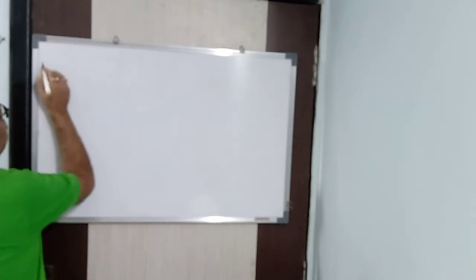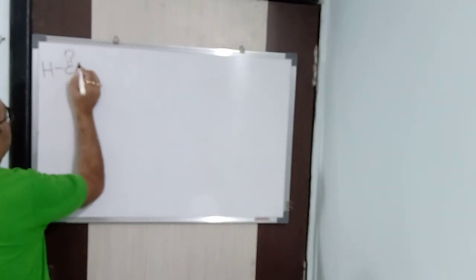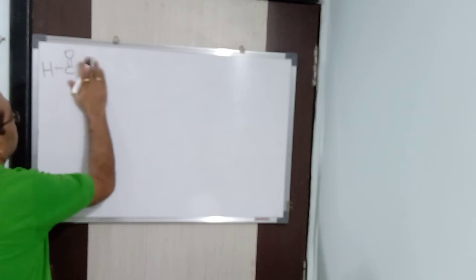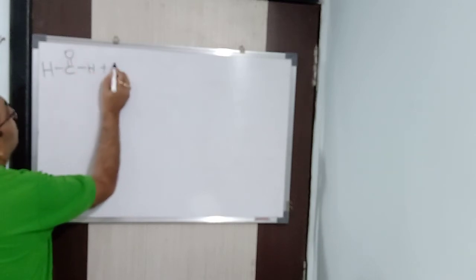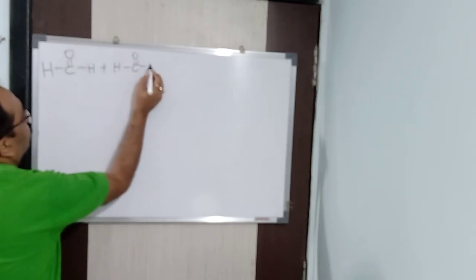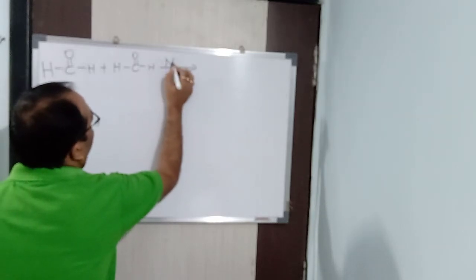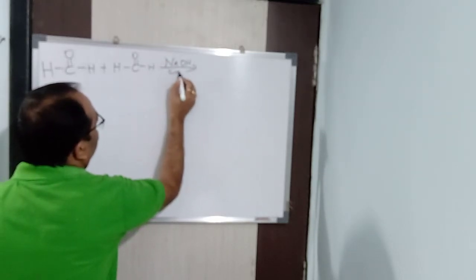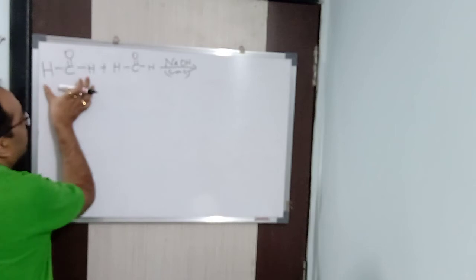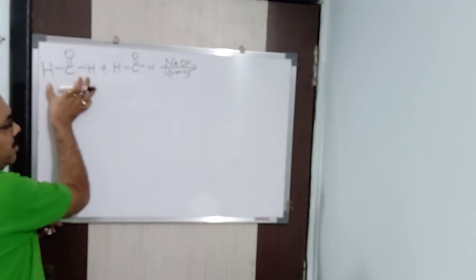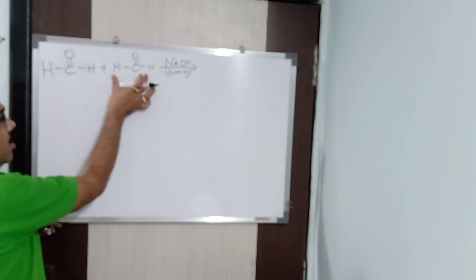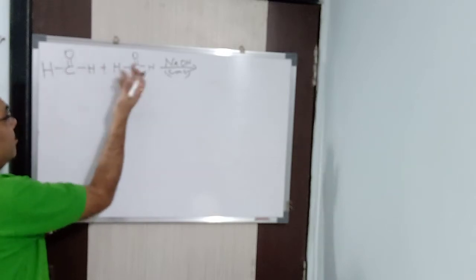Let me take formaldehyde, because I said formaldehyde and benzaldehyde undergo this reaction. So it is HCHO plus HCHO in presence of concentrated NaOH. Now one is going to get reduced; you can say any one, because both are the same.